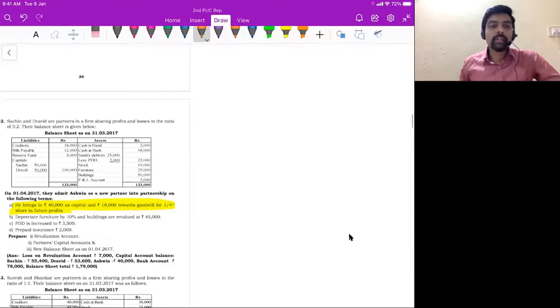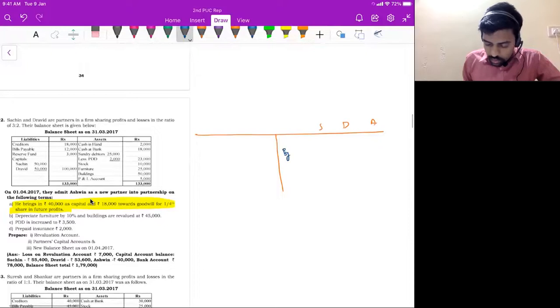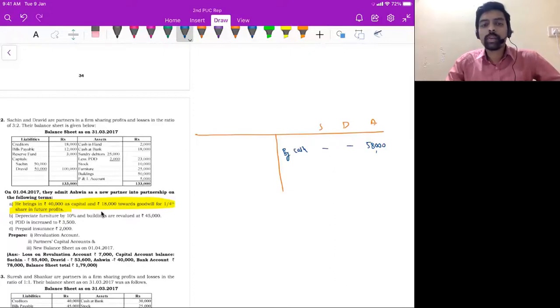Even question number 2 is similar. So the new partner brings both capital and then goodwill. 40,000 plus 18,000 is 58,000 rupees, right? So he's bringing 58,000 rupees. Ashwin is bringing 58,000. Sachin, Dravid, and then Ashwin, right? So by cash account in Ashwin's column, 40 plus 18 is 58,000. 58,000 rupees. Out of 58,000, goodwill is 18,000 rupees.